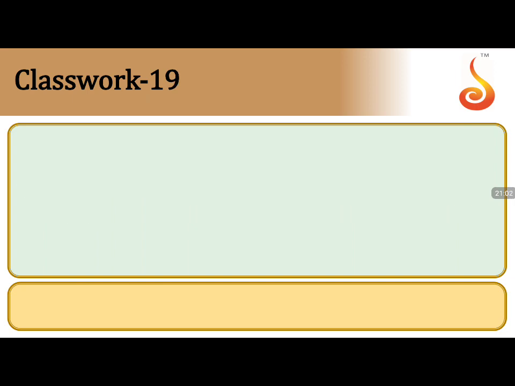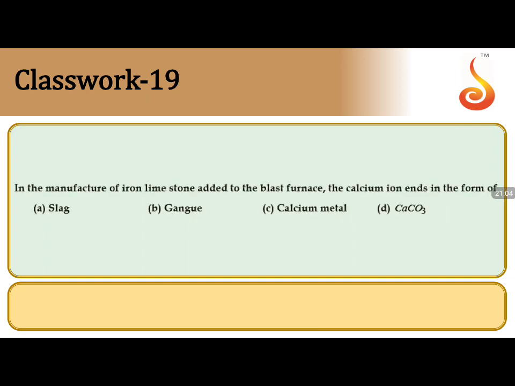The 19th question. In the manufacture of iron, limestone is added to the blast furnace, and calcium ends up in the form of what? Limestone, CaCO3, gives CaO plus CO2.